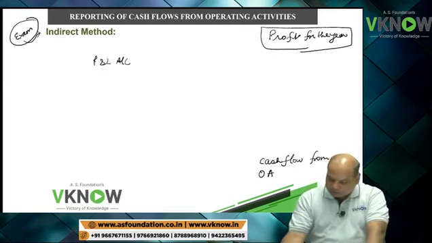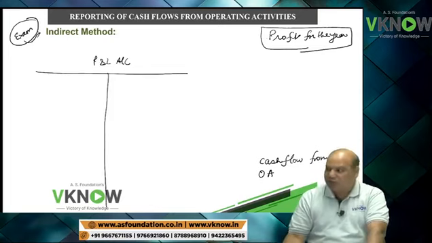Let us say this is P&L account. On the screen, continuously pay attention.